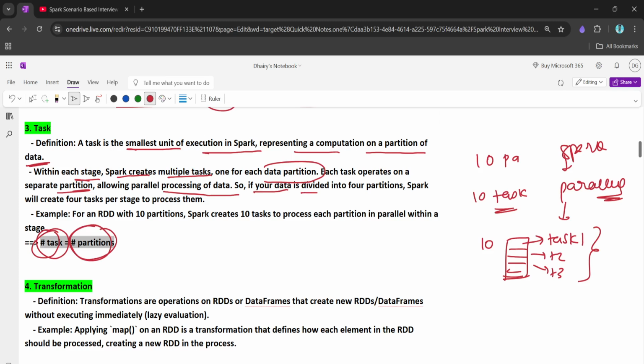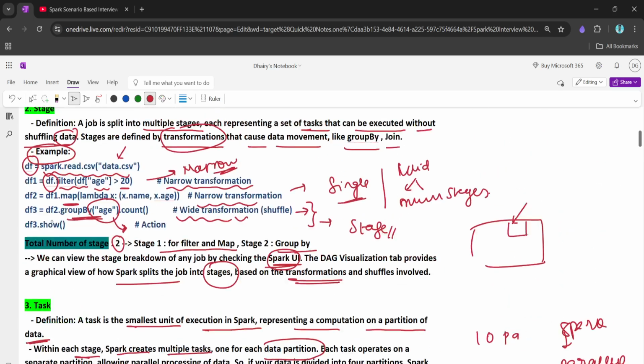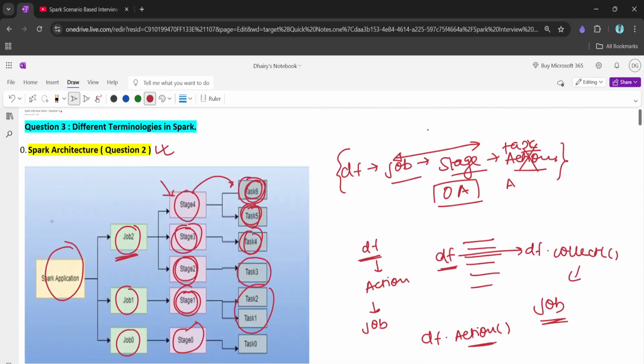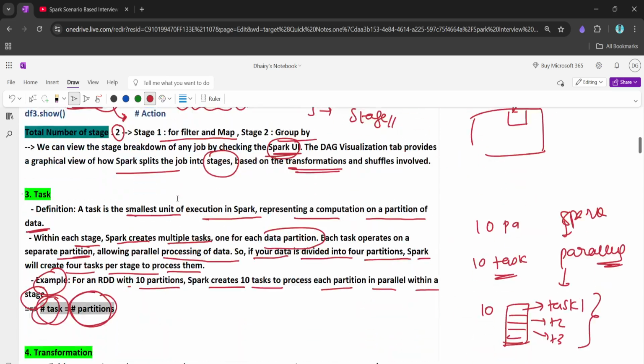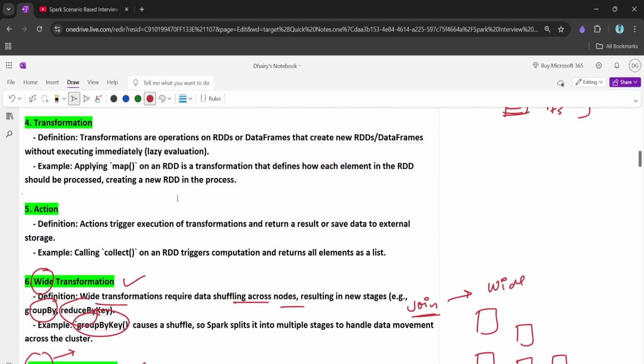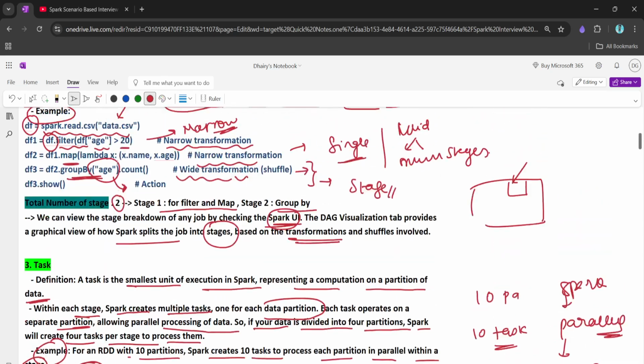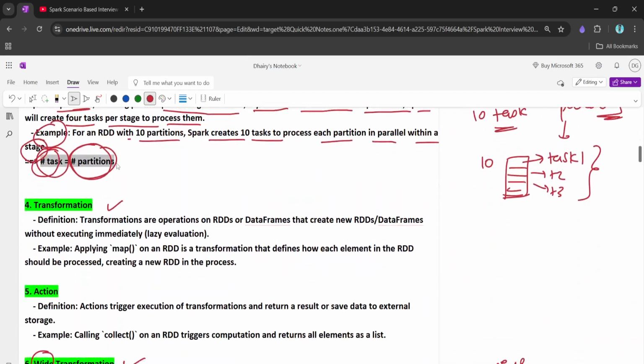If the data is divided into 4 partitions, Spark will create 4 tasks per stage to process them. Here we have the example again: for an RDD with 10 partitions, Spark creates 10 tasks to process each partition in parallel within the stage. I think we understood very clearly the difference between stage, task, and job. So here we have transformation and action. I think the above three have covered a lot of the questions we have below.